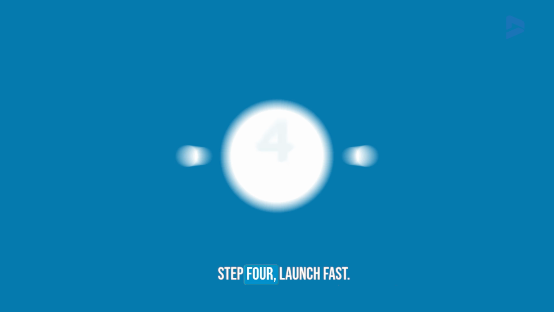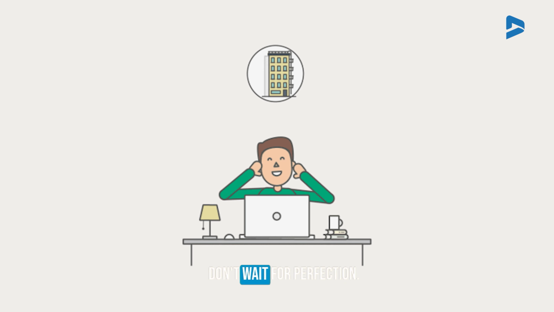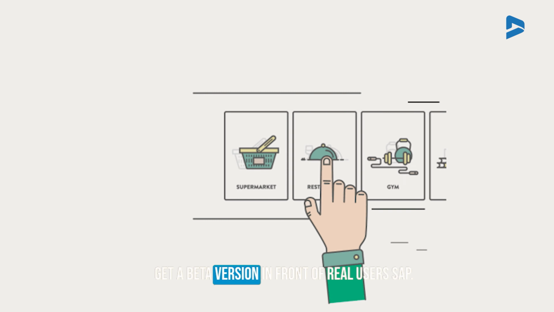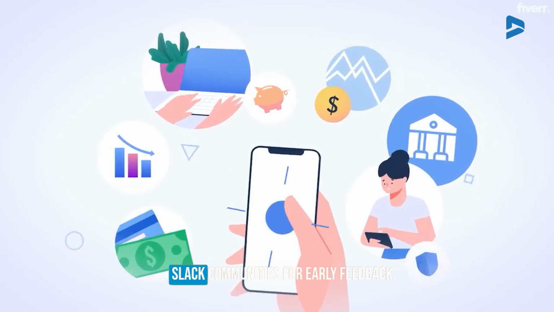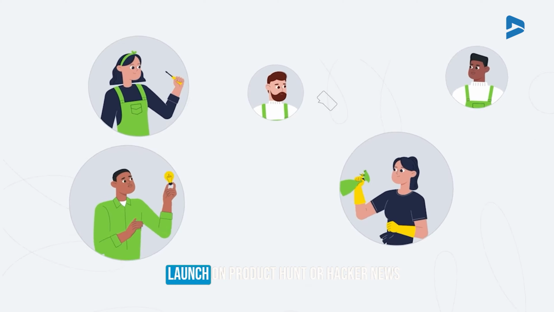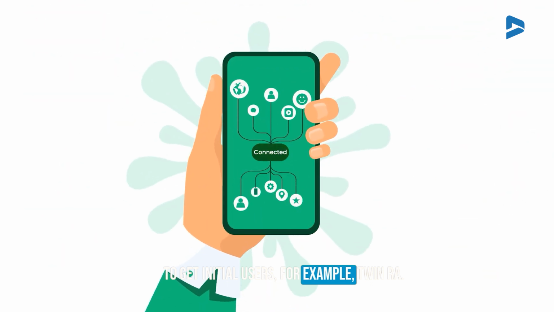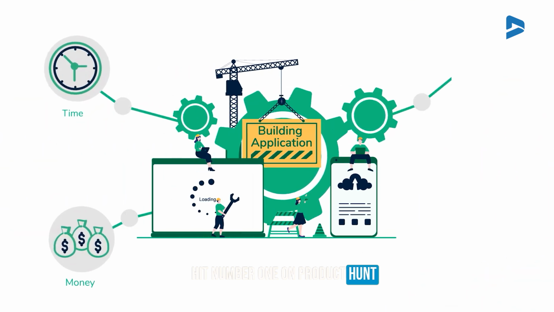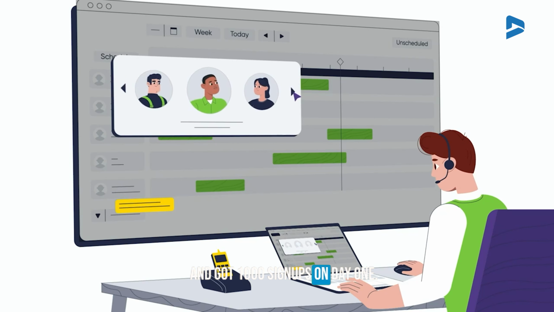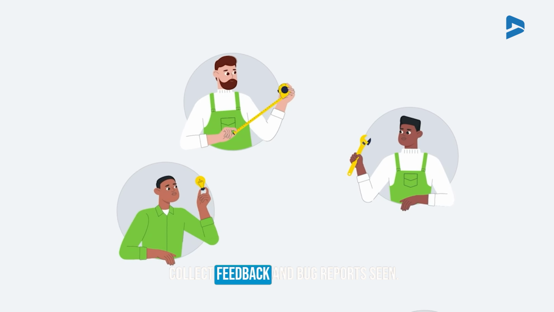Step 4. Launch fast. Now build the MVP quickly with those tools. Don't wait for perfection. Get a beta version in front of real users ASAP. Reach out to your network on LinkedIn or Slack communities for early feedback. Launch on Product Hunt or Hacker News to get initial users. For example, Twinr, a no-code mobile app builder, hit number 1 on Product Hunt and got 1,000 signups on day 1. Use free tools like Tally or Typeform to collect feedback and bug reports.